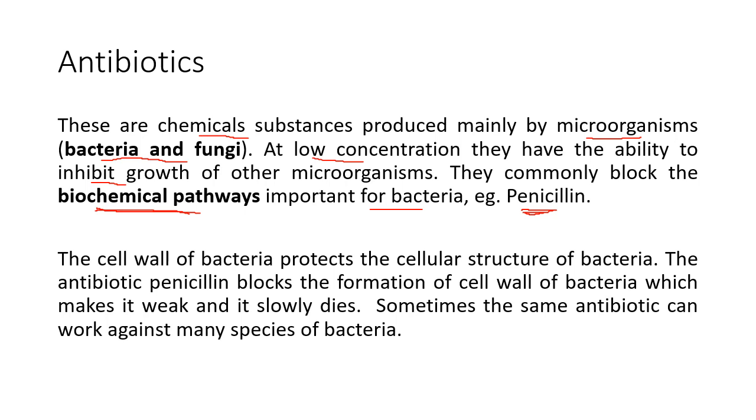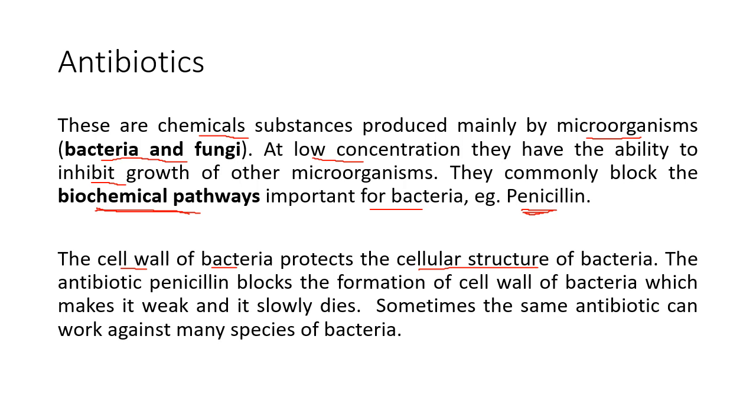Plants have a cell wall around them. But some bacteria also have a cell wall which protects the cellular structure of the bacteria. It means the cell wall doesn't allow any other chemical to go inside. If no chemical can go inside, you cannot kill the bacteria, because it is protected by a cell wall.